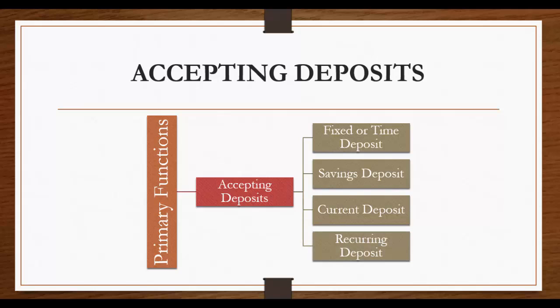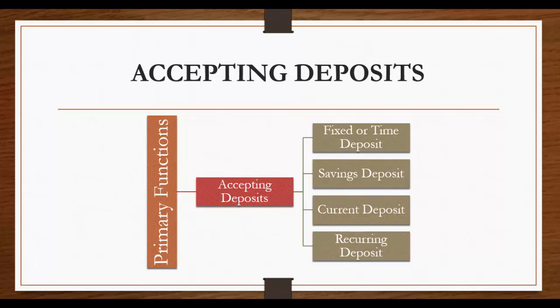The fourth one was recurring deposit. In this account, the depositor will deposit a fixed sum of money every month for an agreed period. At the end of the specified period, he gets back the amount deposited along with interest accrued thereon. The rate of interest is higher than in any other account. If a depositor is in need of money before the due date, he can get back the deposited amount from the banker or get loans against recurring deposit.